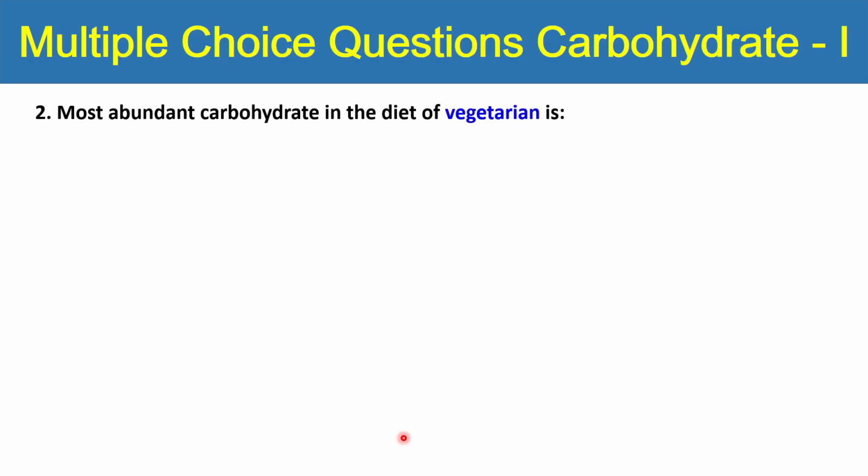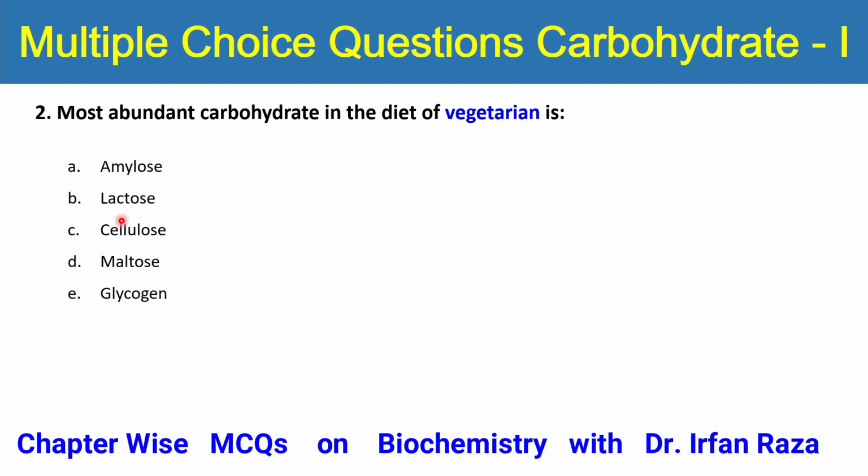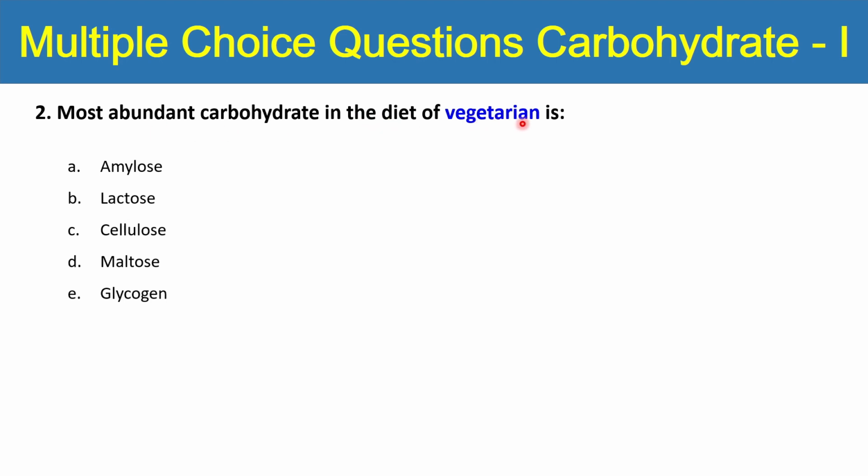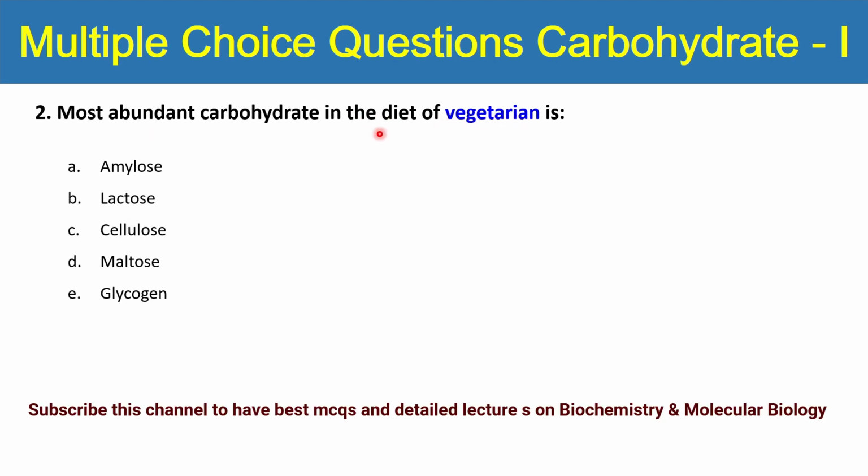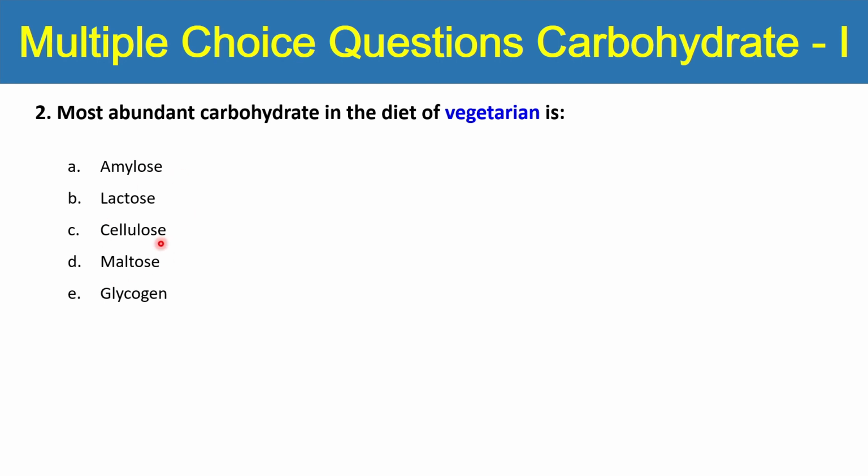So the next question is: the more abundant carbohydrate in the diet of a vegetarian. That is, if you are vegetarian, you are not taking protein, and you are taking vegetables, then which is the most important or abundant carbohydrate in the vegetarian's diet? Number one is amylose. Do you think it is lactose? Do you think it is cellulose, maltose, or glycogen? Which carbohydrate will be more abundantly present in the diet of a vegetarian? If you are taking more and more vegetables, which carbohydrate will be in the diet?